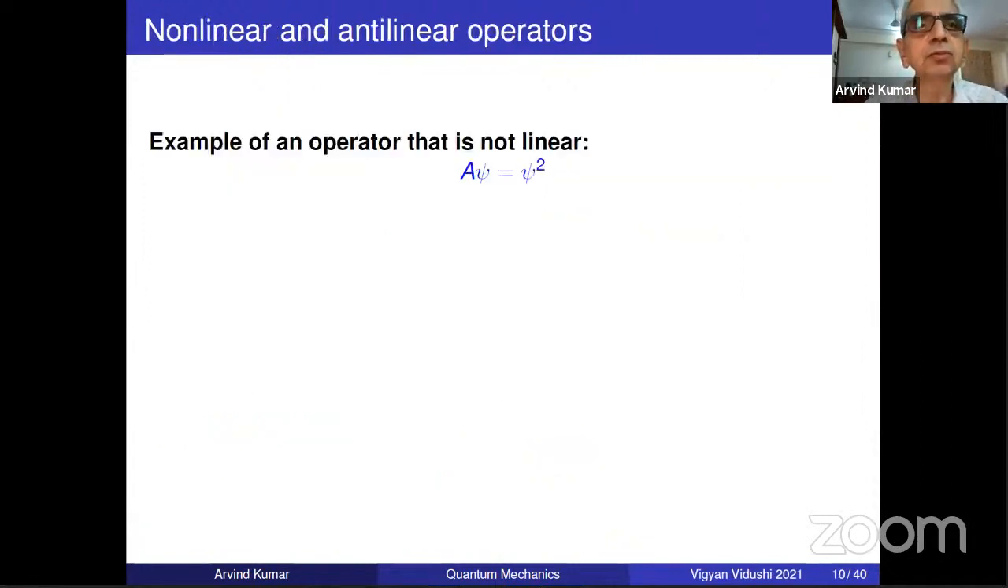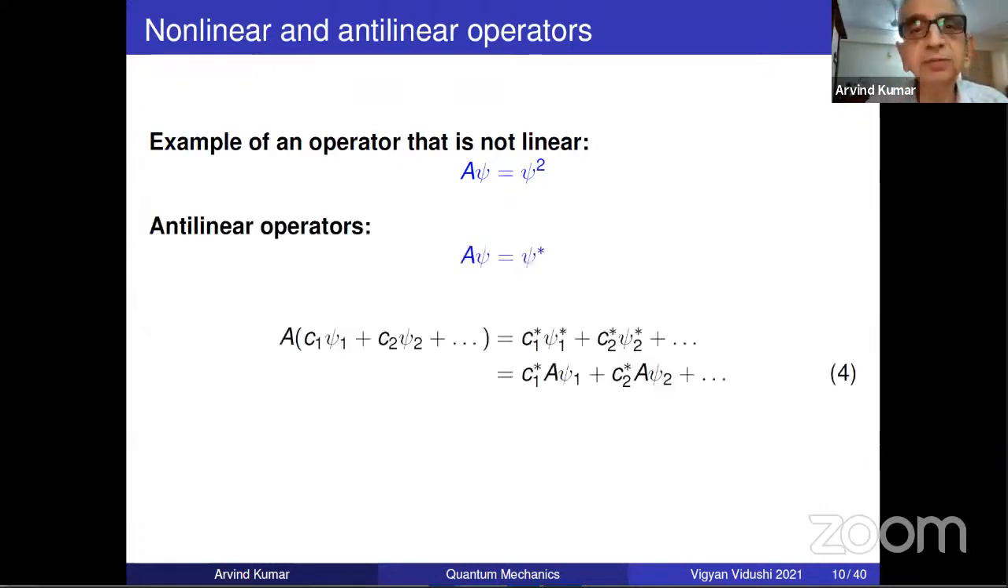Okay, so just to know what is not allowed, it's sometimes good to know what is not allowed so that we know what is allowed. Otherwise, we may take it as something trivial. It's not so. For example, we may define an operator which squares the function. This is not a linear operator, for the simple reason that psi1 plus psi2 whole square, we have learned in school that a plus b whole square is not a square plus b square. It has an additional term. So similarly, A of psi1 plus psi2 will be psi1 plus psi2 whole square, which is not psi1 square plus psi2 square. So this is not a linear operator.